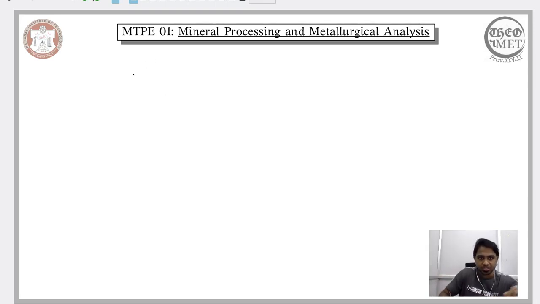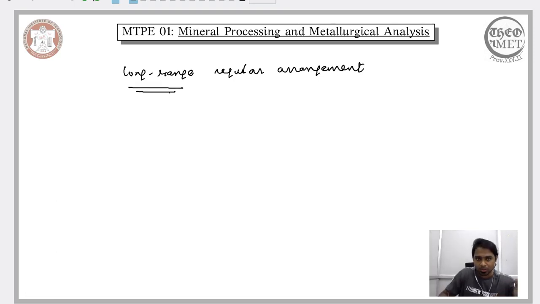So one of the distinguishing features is long range regular arrangement of the fundamental entities. So we have seen, or rather quantified, what a long range is. In the previous lecture we saw what a regular arrangement means in 2 dimension.